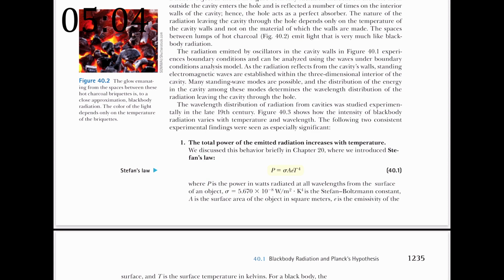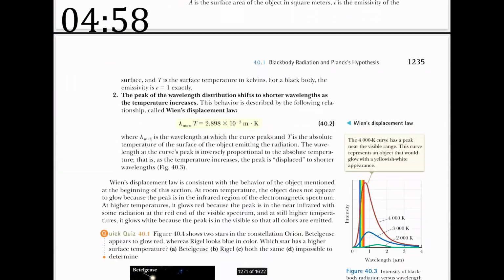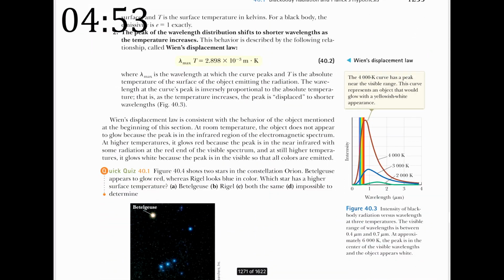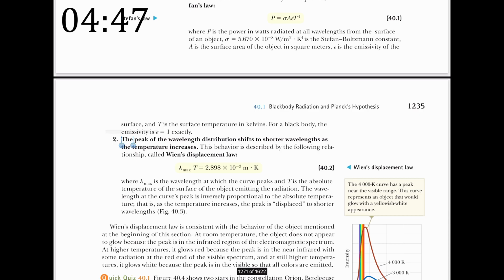P equals a bunch of interesting symbols. It says the total power of emitted radiation increases with temperature. Let me check the timer. 4 minutes, 55 seconds. I do go pretty slow at the start and end off really fast. So let's read these bold things here. The peak of the wavelength distribution shifts to shorter wavelengths as the temperature increases.